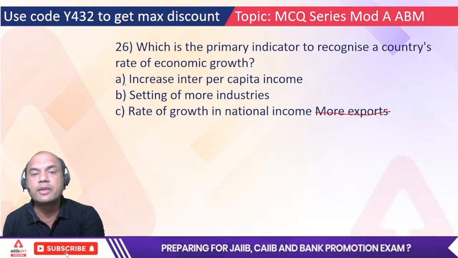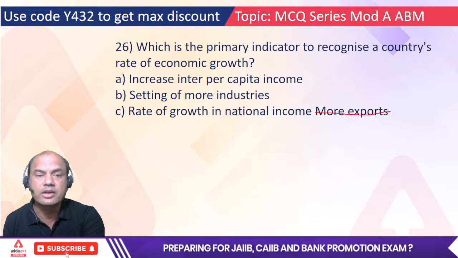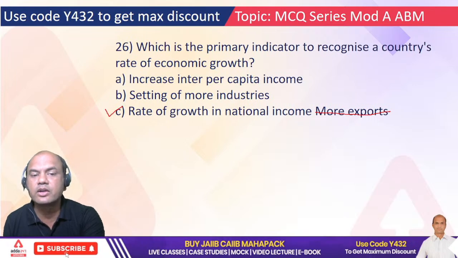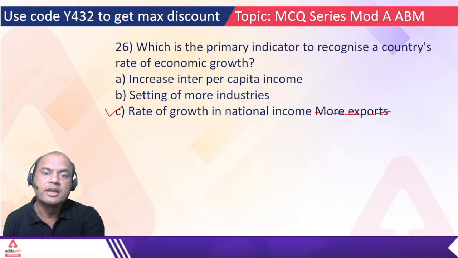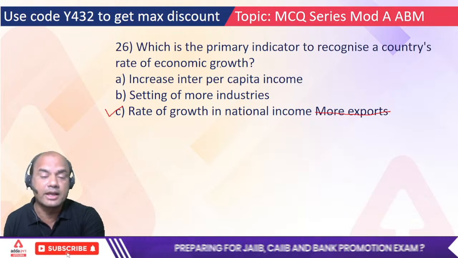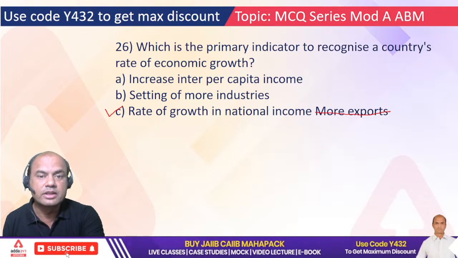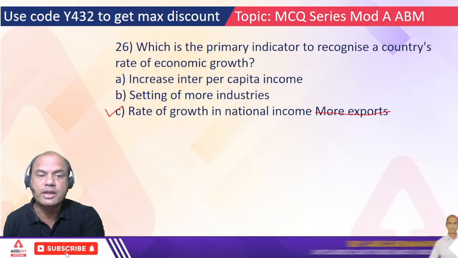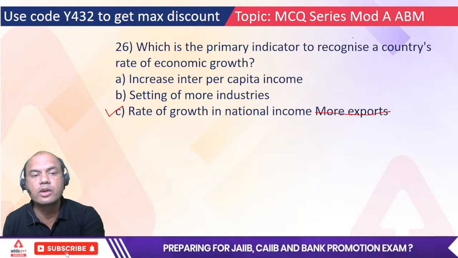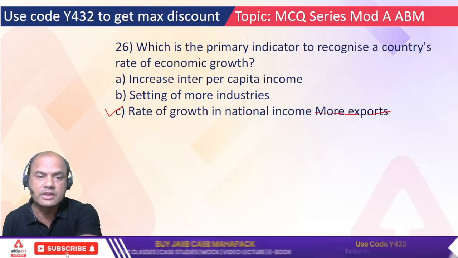But as per economics, the correct answer is C, rate of growth in GDP and GNP. These two are the correct indicators of economic growth as of now. Presently, as per economics, rate of growth in national income is the correct indicator to recognize any country's growth.